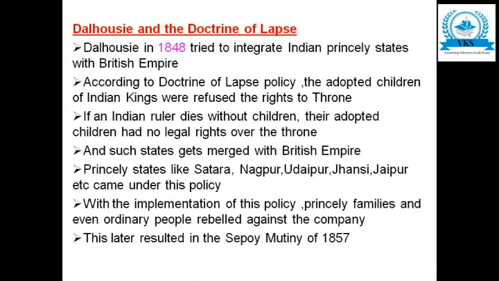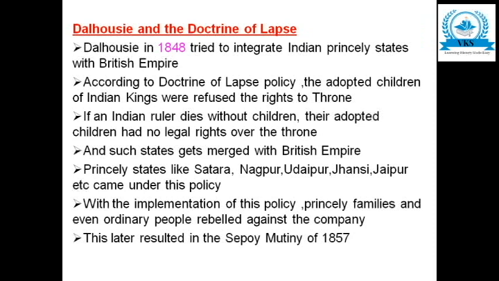As we have seen, the British were adopting a lot of techniques to gain political control over India. Wars were one technique used by them. They were fighting a lot of wars. Together with that, many policies were adopted by the British. One among them was the subsidiary alliance, which we had already seen. Now the next one was the doctrine of lapse. Dalhousie and the doctrine of lapse.